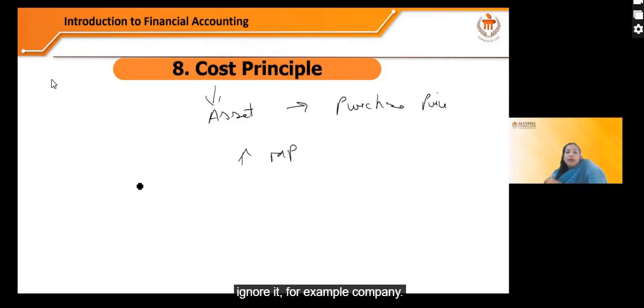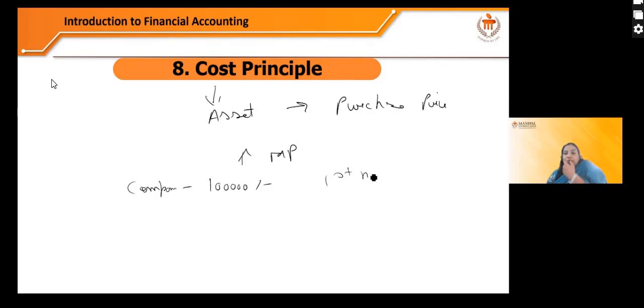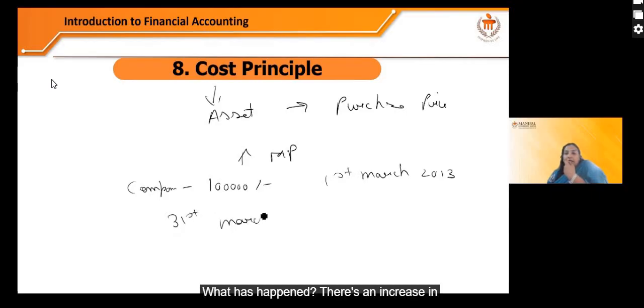For example, the company has purchased a land on 1st March. Now on 31st March, there's an increase in price. So here the company needs to ignore this